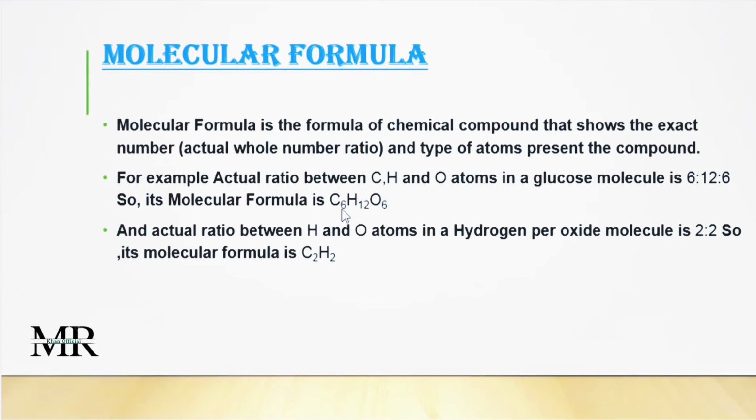So the molecular formula tells us the exact number. Here you can see C6H12O6 is the exact number of the glucose molecule. If we open any glucose molecule, we will find 6 oxygen, 12 hydrogen and 6 carbon in this molecule. And the actual ratio between the hydrogen and oxygen, hydrogen and oxygen is